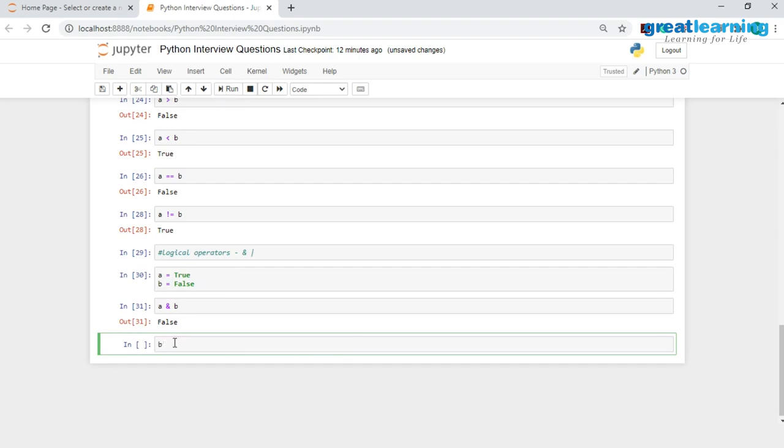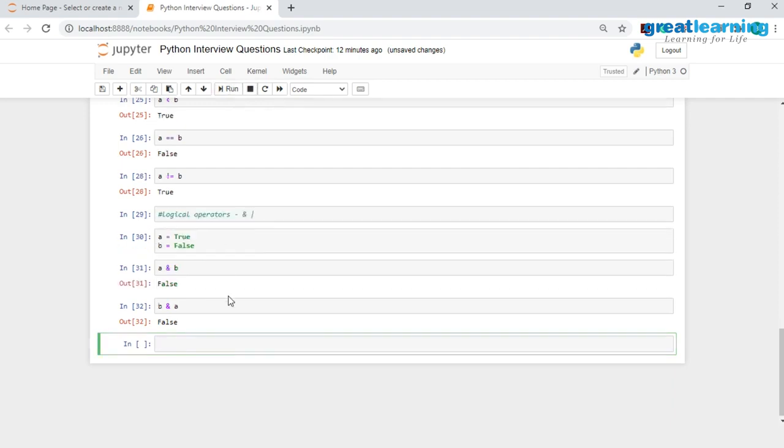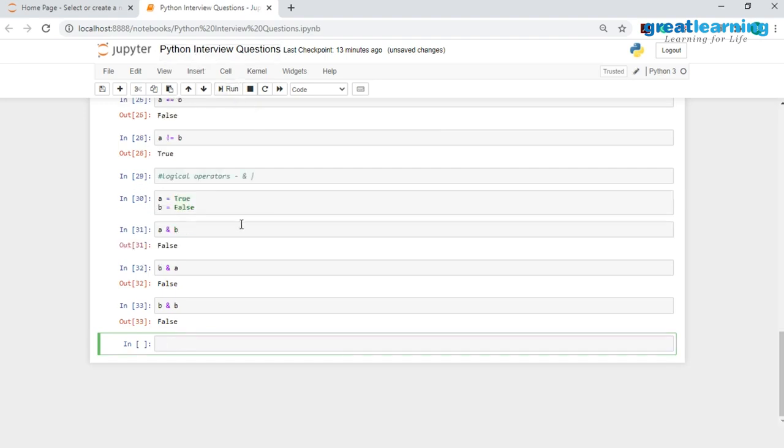Then let me try out b and a. So when I have b and a over here, again I'll get a false, because false and true is also false. Going ahead, I would want to try b and b, which is false and false, and obviously false and false would be equal to false.